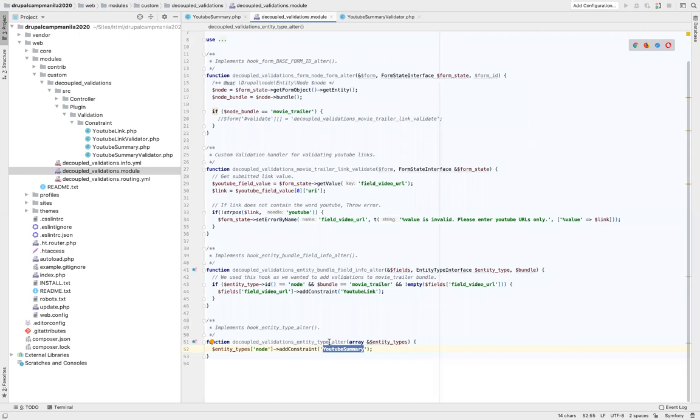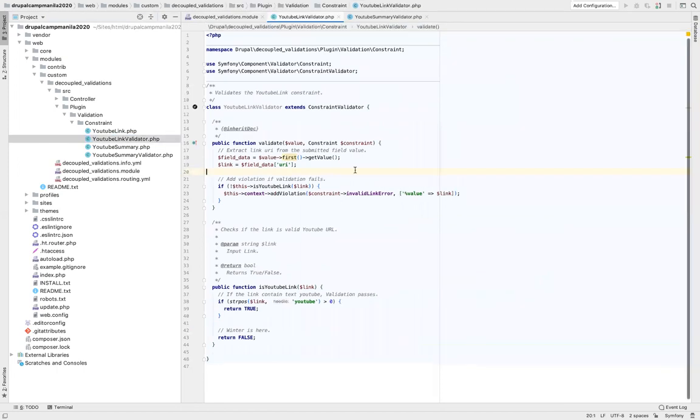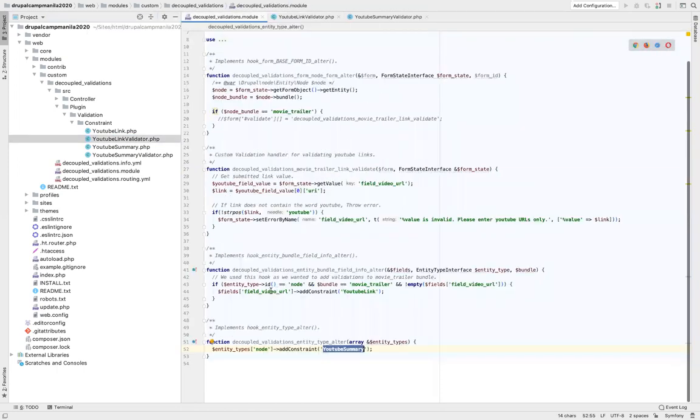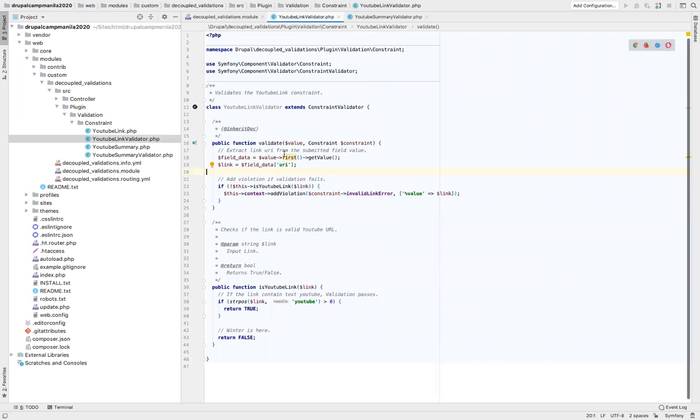You need to remember one thing. I'll open the two constraint validator classes for you, and I'll explain one minor change which you need to remember. The very first thing, if you remember, earlier when we validated YouTube link, we had this constraint. Inside the validate function, when we attached our constraint to fields, we got the value of the field over here inside this function.